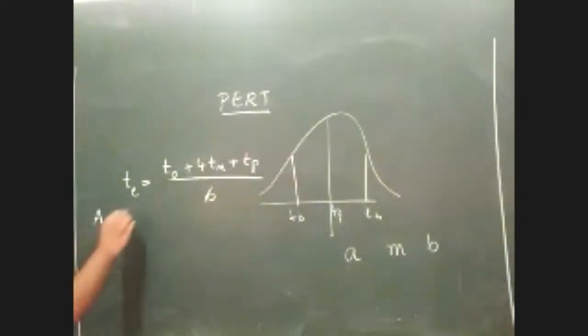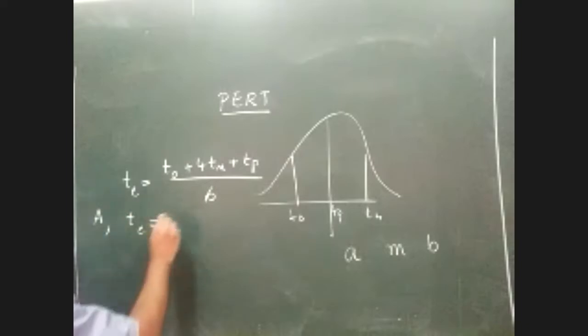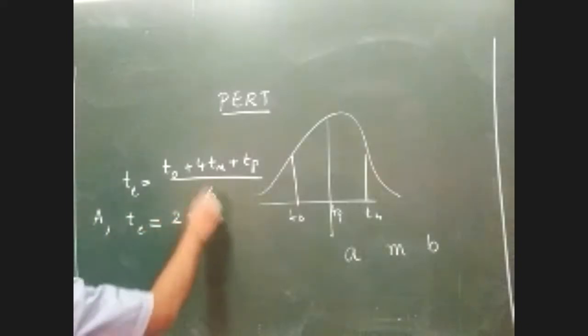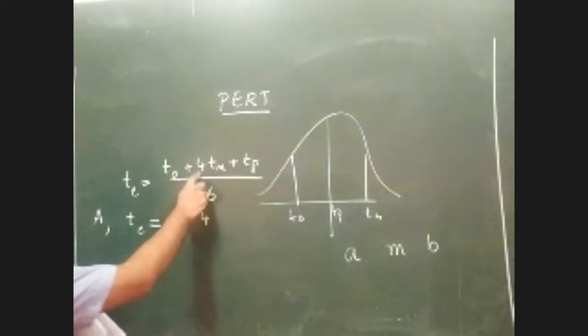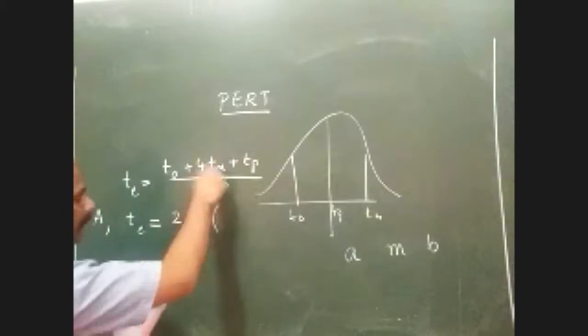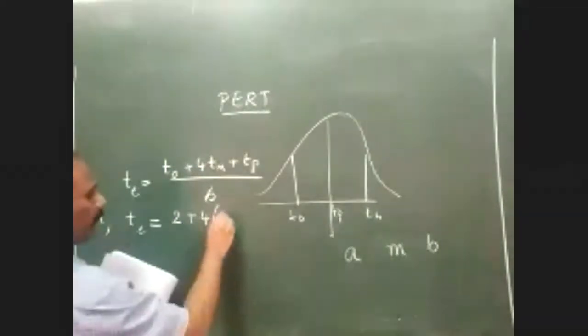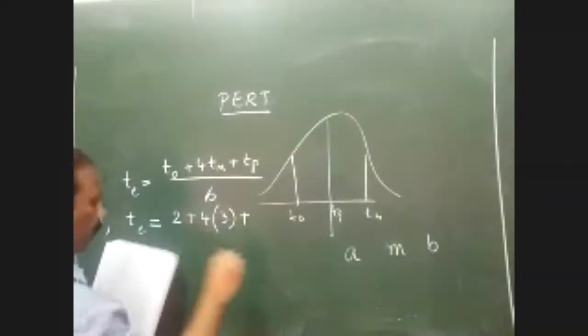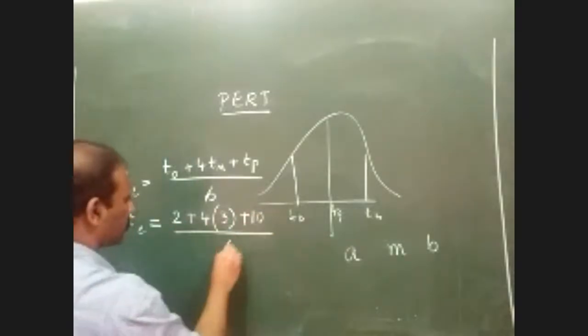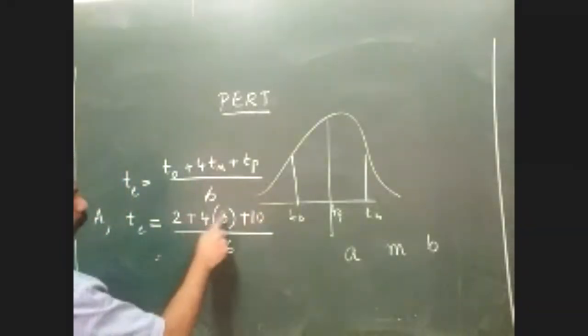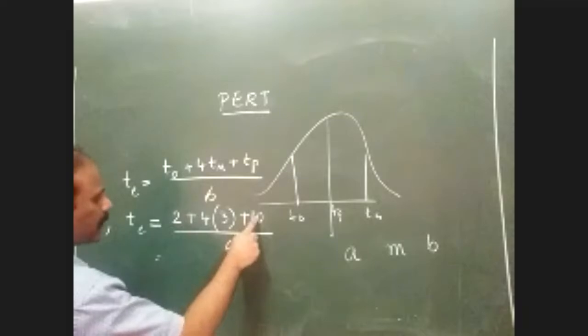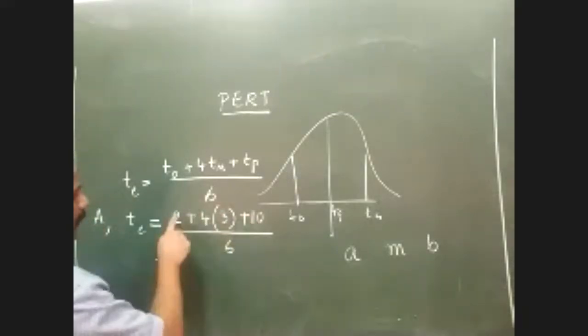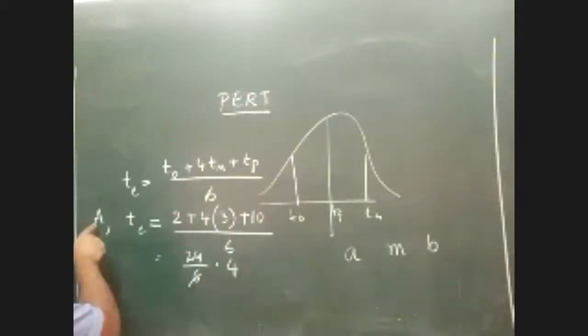So activity A here, TE is equal to T naught, which is 2, plus 4, the formula is already there, so please don't forget to input that, 4 into TM. What is the TM value here for A? 3, plus what is the TP value? 10, whole divided by 6. So then simplify, 4 threes are 12, 12 plus 10 is 22, 22 plus 2 is 24. The value of T is equal to 4.